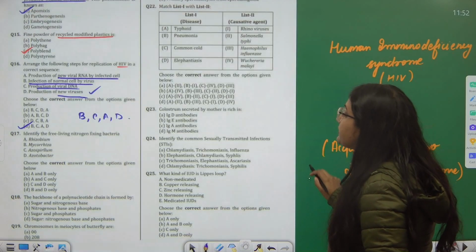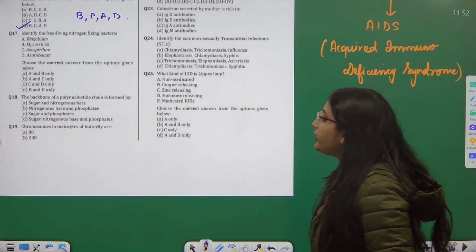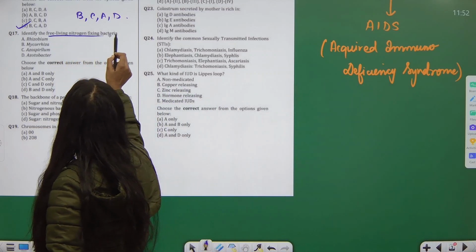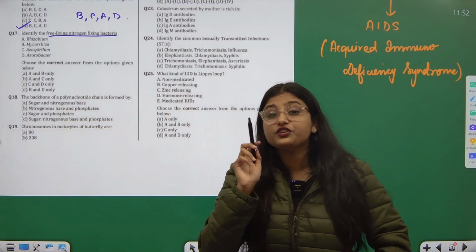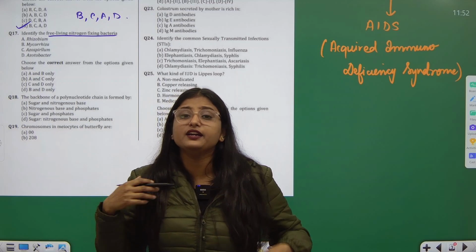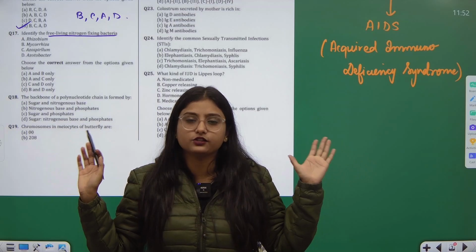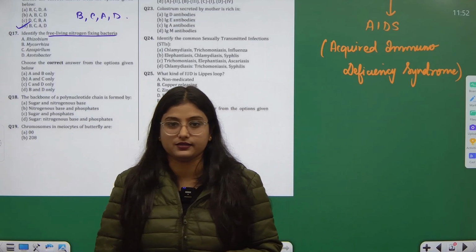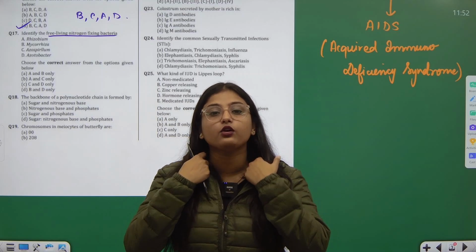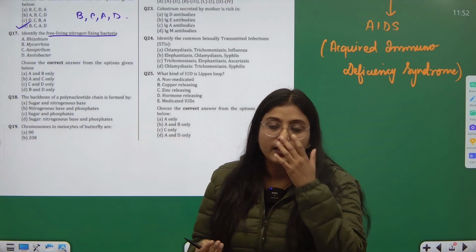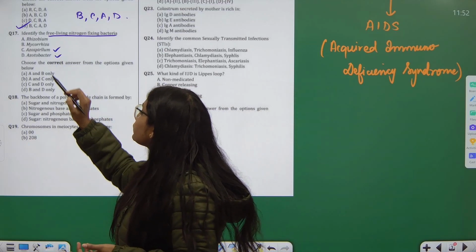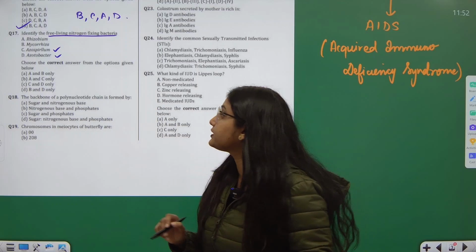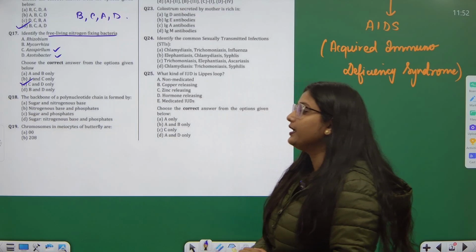Next question. Question number 17 is saying, identify the free living nitrogen fixing bacteria. The free living nitrogen fixing bacteria is one which is not dependent on any other organism and it is living freely on its own. Like for example, Rhizobium is located in the root nodules of the leguminous plants. Right? So it's not free living, it's dependent on the root nodules of leguminous plants. Whereas Azotobacter and Azospirillum, these are the bacteria which come under the category of free living species. So we'll call C and D as the correct answer.